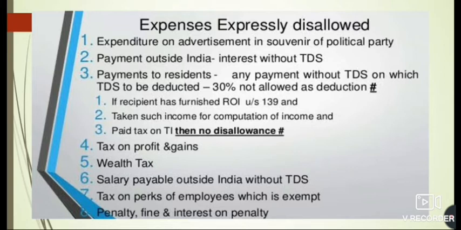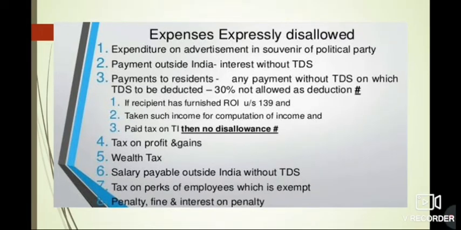Okay, now here we have certain conditions. If the recipient has furnished return of income under section 139 and if he has taken such income for computation of income and if he has paid the tax, means the person to whom we are making the payment and we have not deducted the TDS because of these reasons, because he has furnished the return of income and he had paid tax on that income, then in that case the expense won't be disallowed. In all the other cases, if you are making any payment to other persons and there is a provision of TDS to be deducted from that, tax on perks of employees which is exempt.